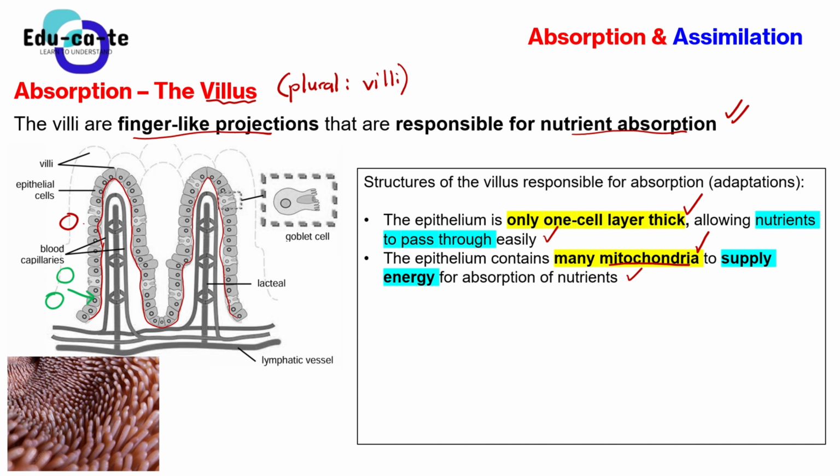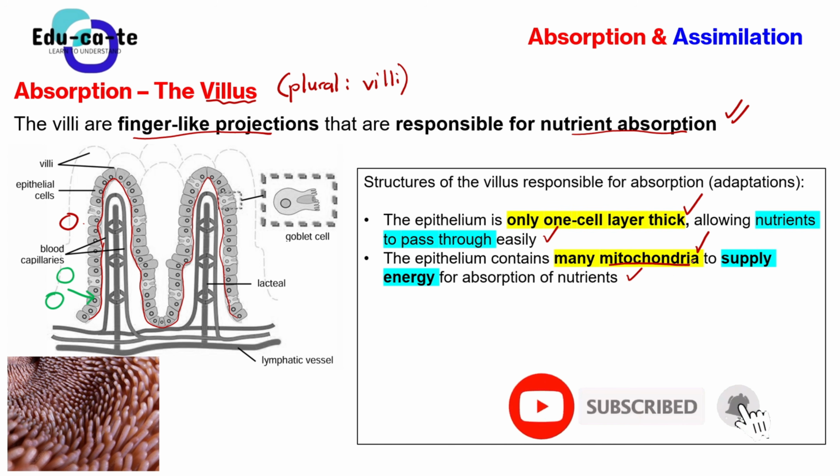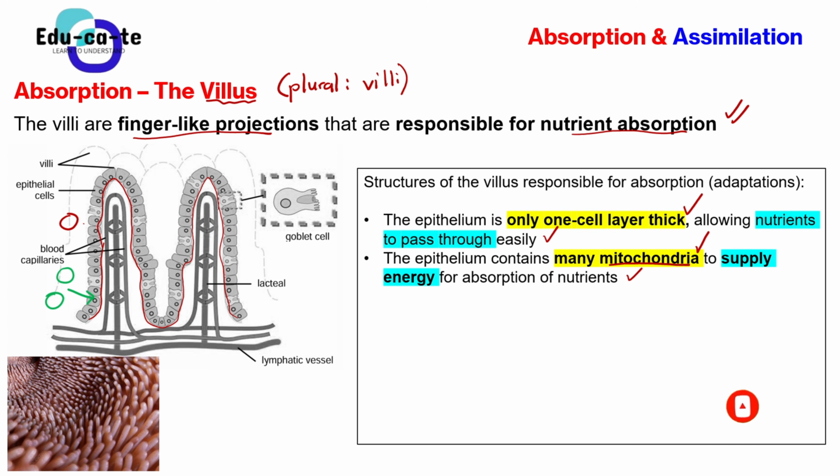So when you answer this, it's 2 marks. You explain fully that the epithelium contains many mitochondria. Don't just stop there. That's not going to be a full 2 marks. You need to explain the significance or the purpose of having so many mitochondria. So the epithelium contains many mitochondria to do what?